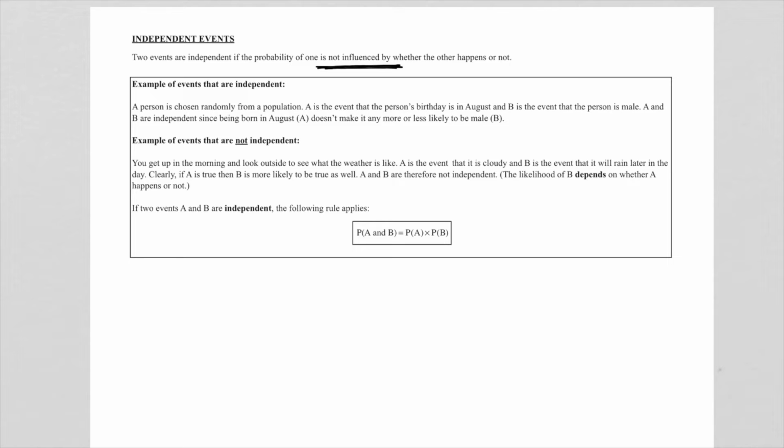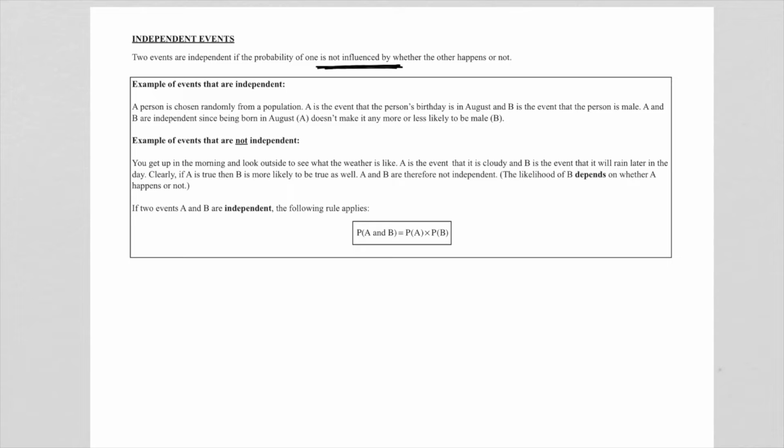No? If it is true that it is cloudy, it is more likely that it will rain. So A and B are therefore not independent. The likelihood of B depends on whether A happens or not. And that is when we could say that these two events are not independent events.